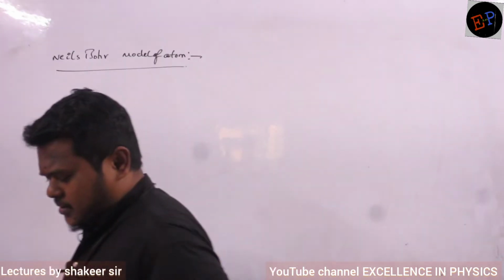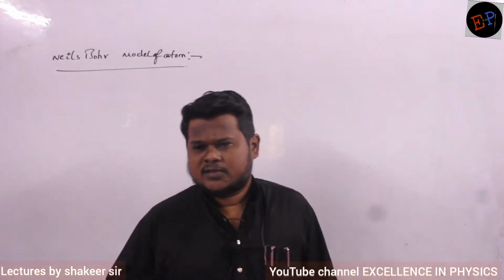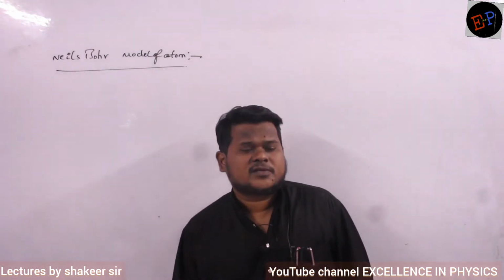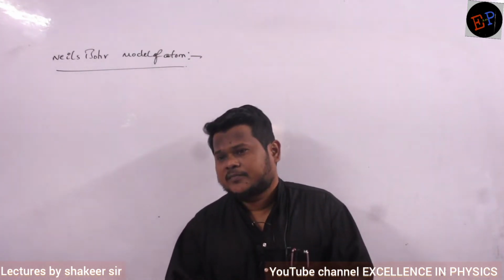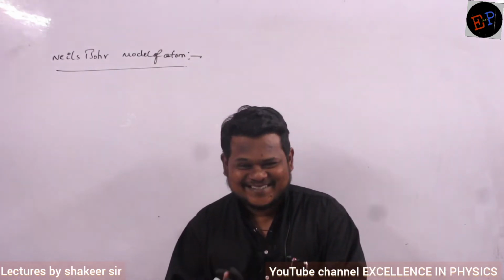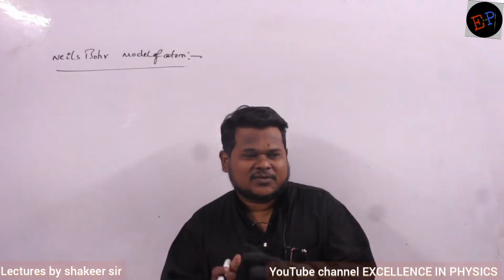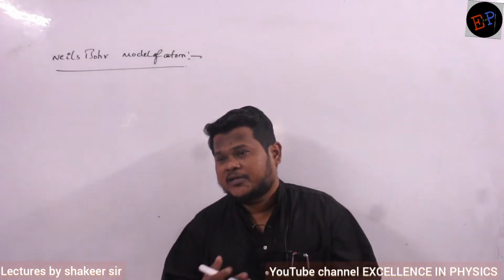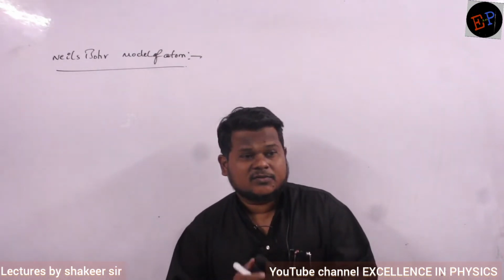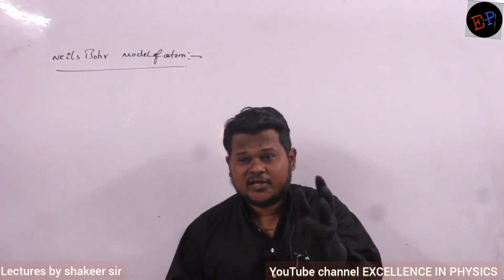Clear? In Rutherford's model, scientists had a concern, no? They had some question for Rutherford which he could not answer. What was the question put forward by the people to Rutherford? If the electron is revolving continuously, it should emit energy continuously and the electron should fall on the nucleus. Are you able to understand? So that concept was overcome by the Niels Bohr model. That drawback in Rutherford's model was overcome by Bohr's model. So he introduced the concept of stationary states or stationary orbits.